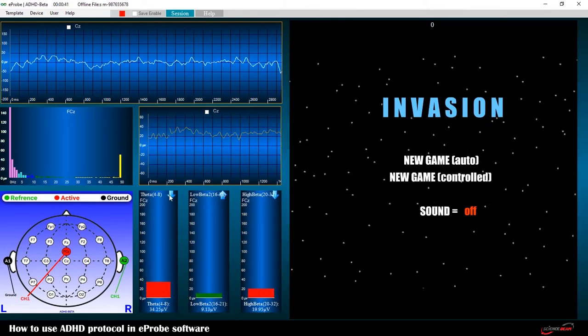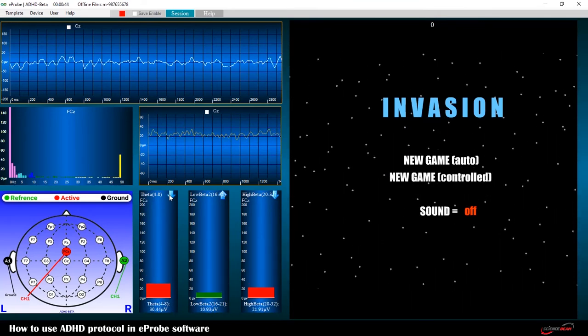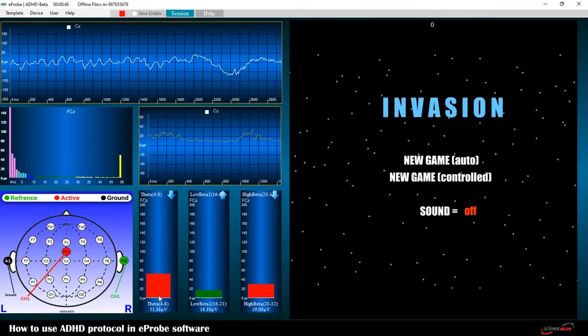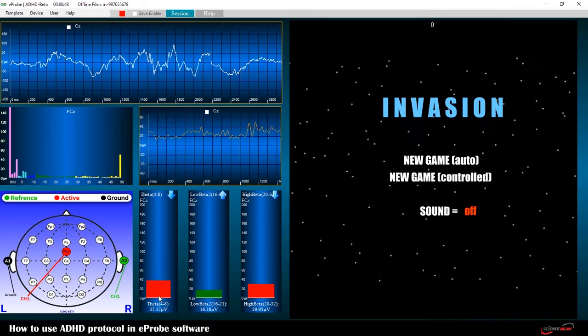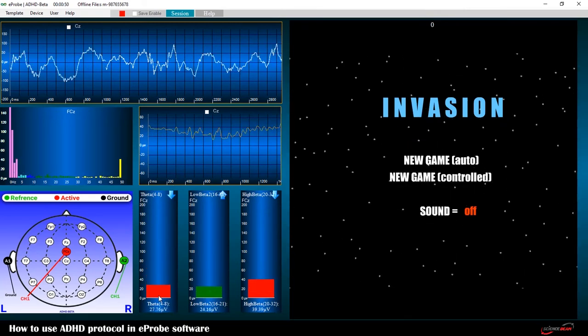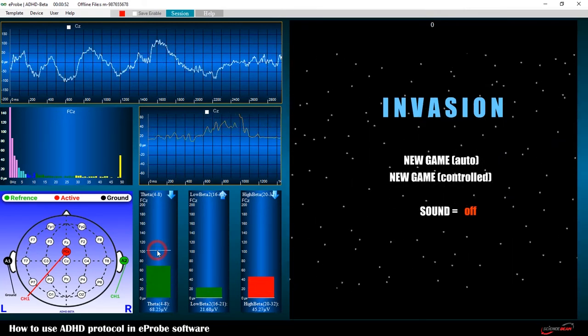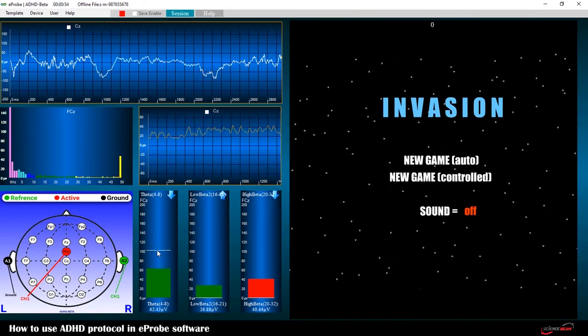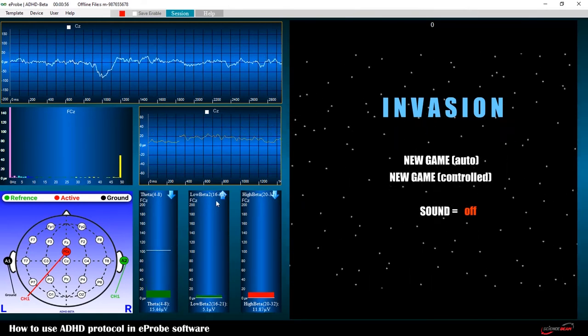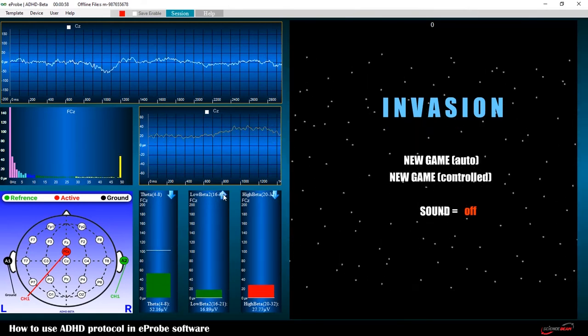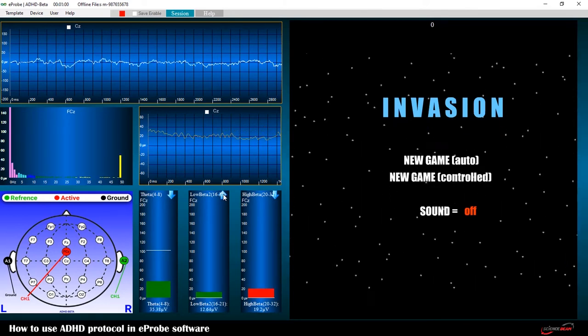Threshold line is an adjustable line that sets the game level. In the bar graph related to theta, which the arrow is descending, if you lower the threshold line, your game will get harder and the bar graph color turns to red. If you raise the threshold line, game gets easier and the bar graph color turns to green.